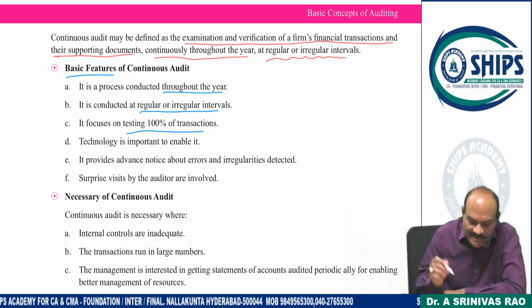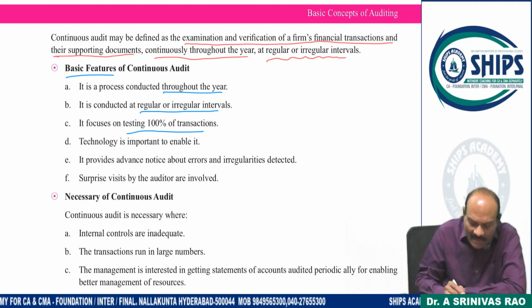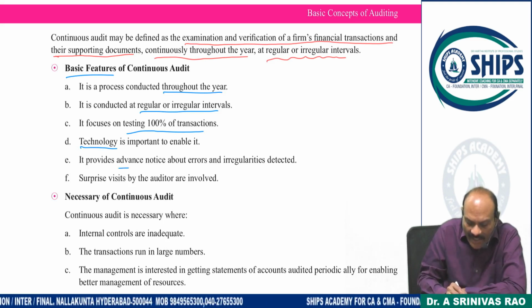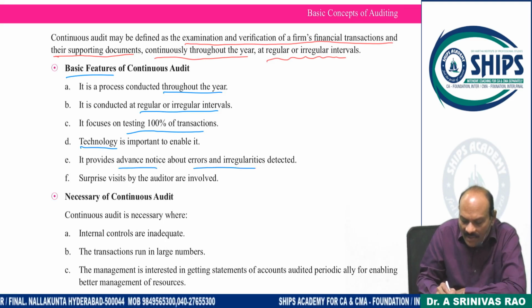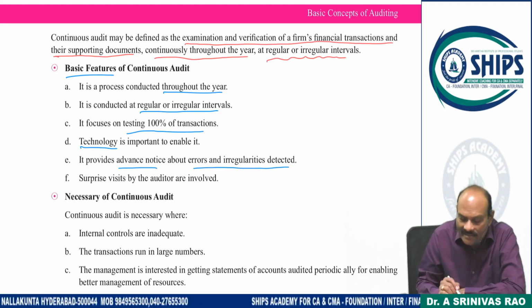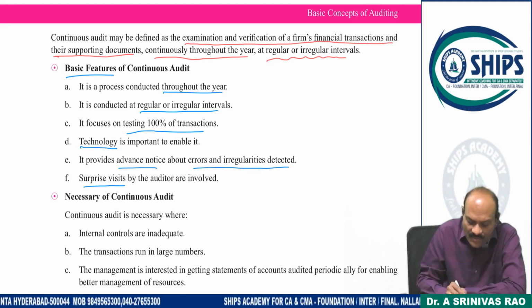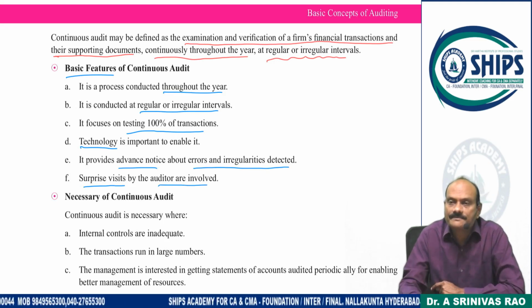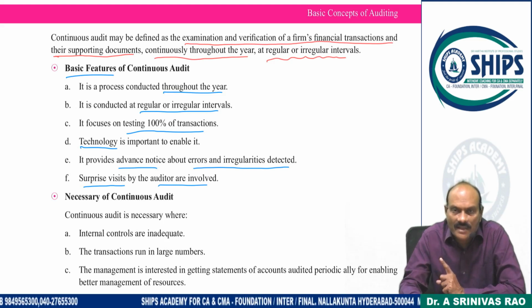And postal watch is possible. Technology is important for continuous audit. It provides advance notice about the errors and irregularities detected, and surprise visits by the auditor are involved. Are you clear with all the lines?